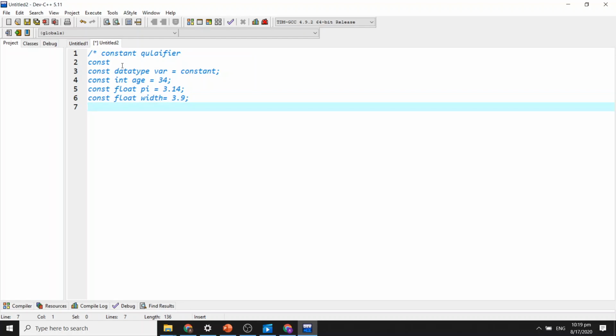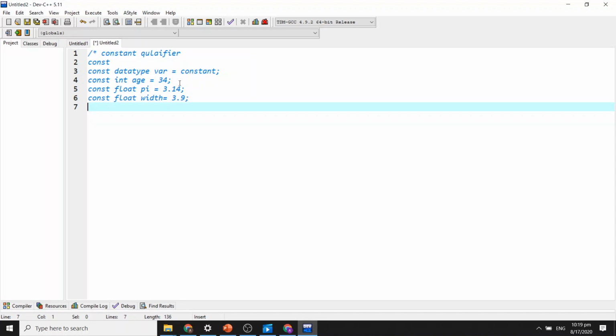Now what is the purpose of the constant qualifier? It will assign a variable a constant value, and the value of the variable will remain constant throughout the program. It will not change. It opposes the definition of a variable, that is, whose value can be changed during the execution of the program.